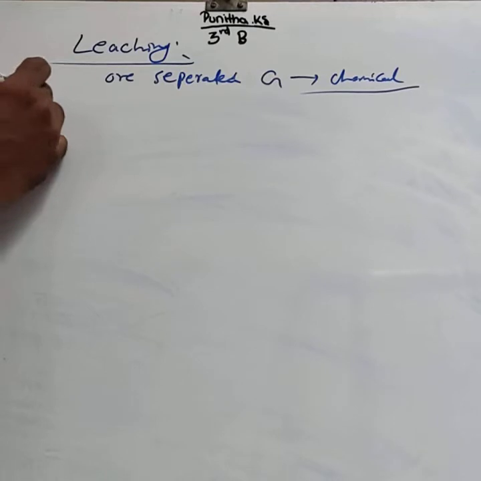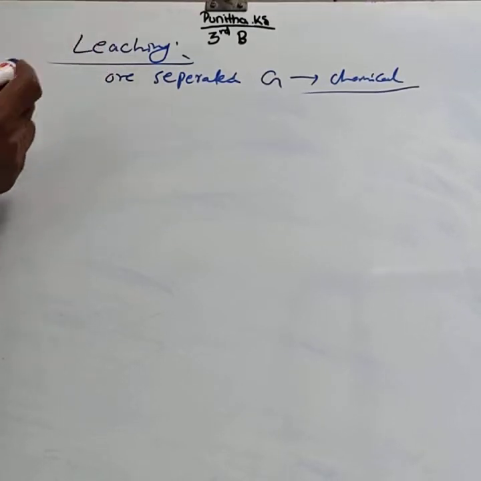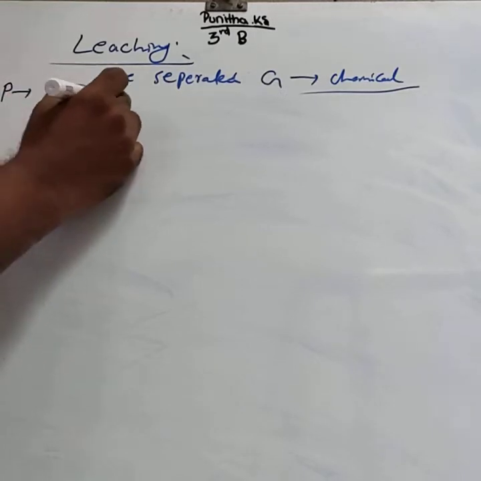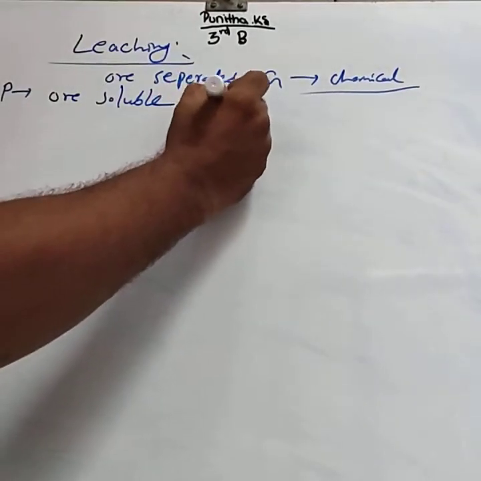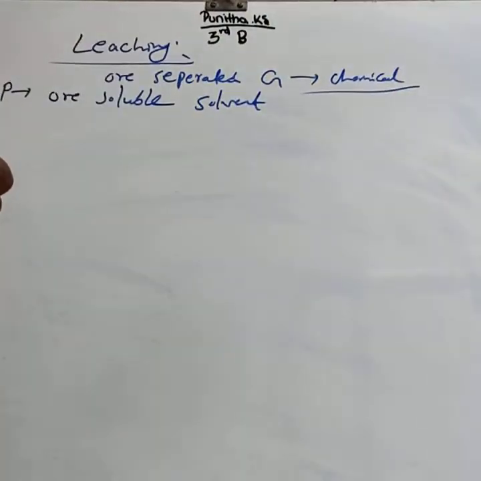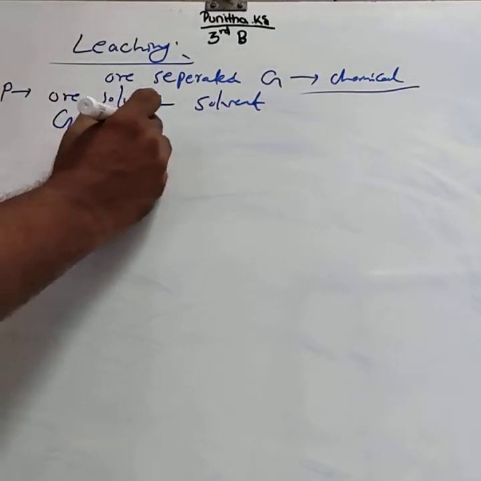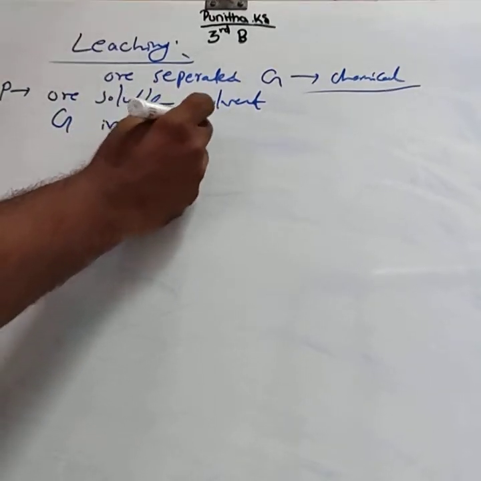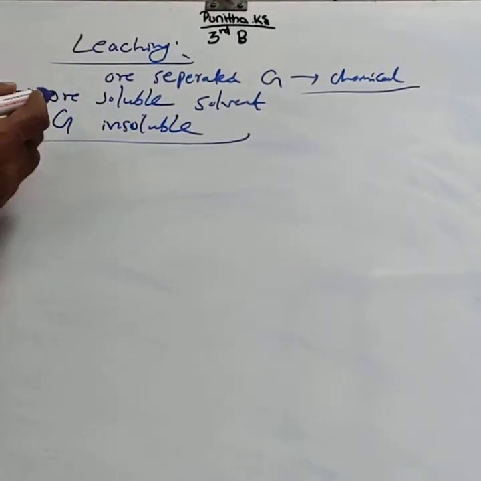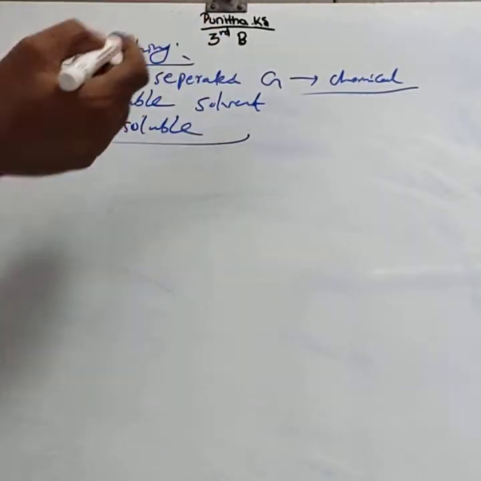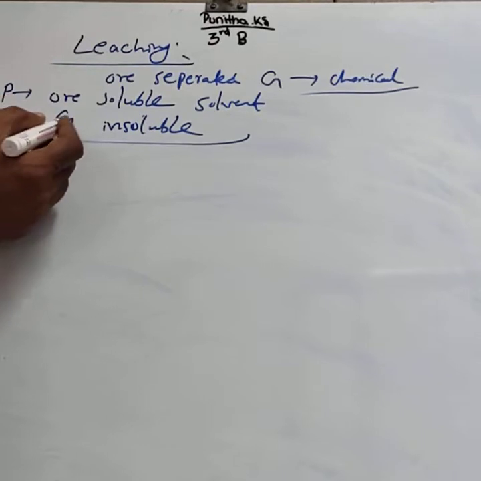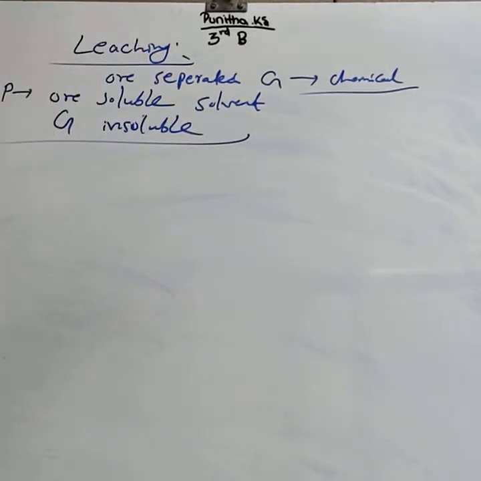The principle involved in the leaching process is that the ore is soluble in a suitable solvent while gangue particles are insoluble. This is the principle: ore is soluble in a suitable solvent while gangue particles are insoluble.